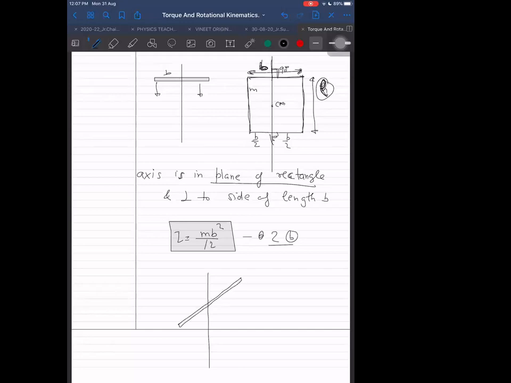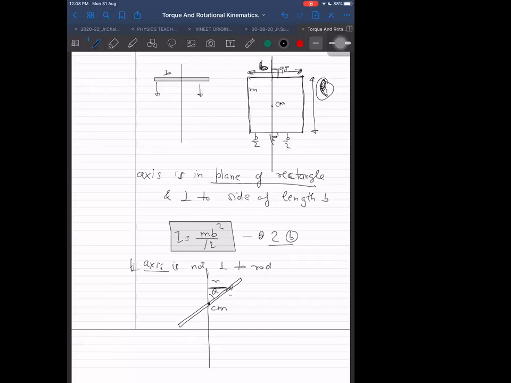One more formula which is of the same type and slightly different also. This thing I am taking now: the inclined rod case, a rod at an angle theta. Or we can say the axis is not perpendicular to the rod, but passing through its center also. Then what should we do now? We should take the perpendicular distance, the R component, away.